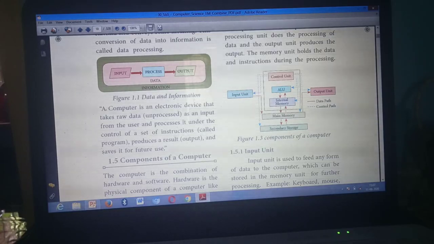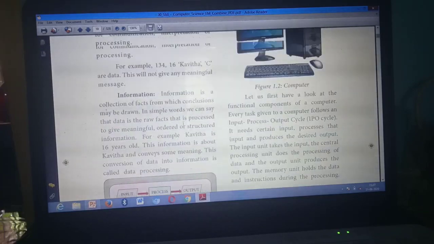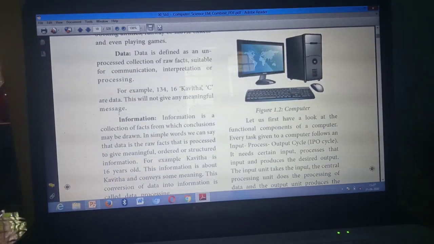Then second question. Distinguish between data and information. Same page. This one. If they ask for differentiate, distinguish between, compare, if they ask like this, you need to draw the tabular column. Okay. Draw the tabular column. Put differentiate between. Here what is the question? Data and information. That means make a tabular column. First you put data. Next, in the tabular column heading, you need to put information. Okay. So first you mark, then I'll tell.